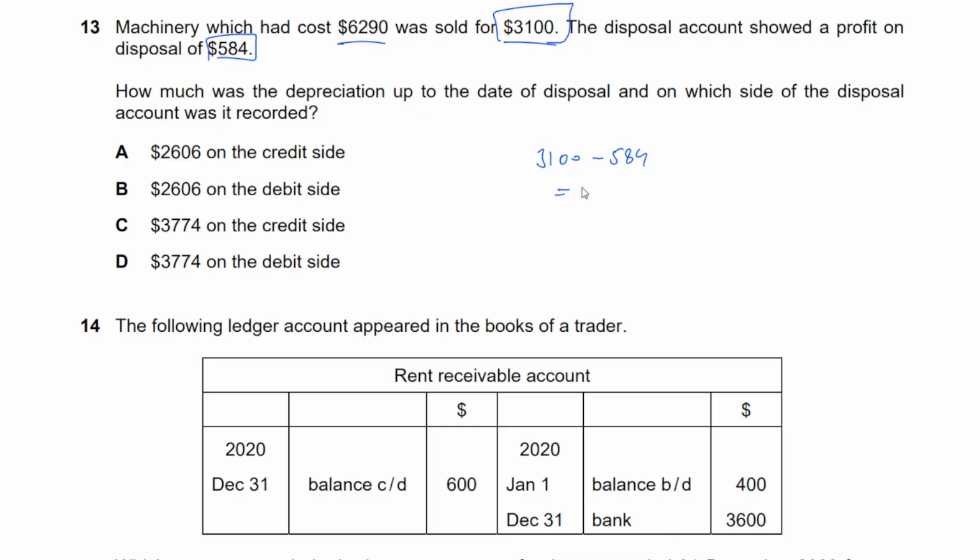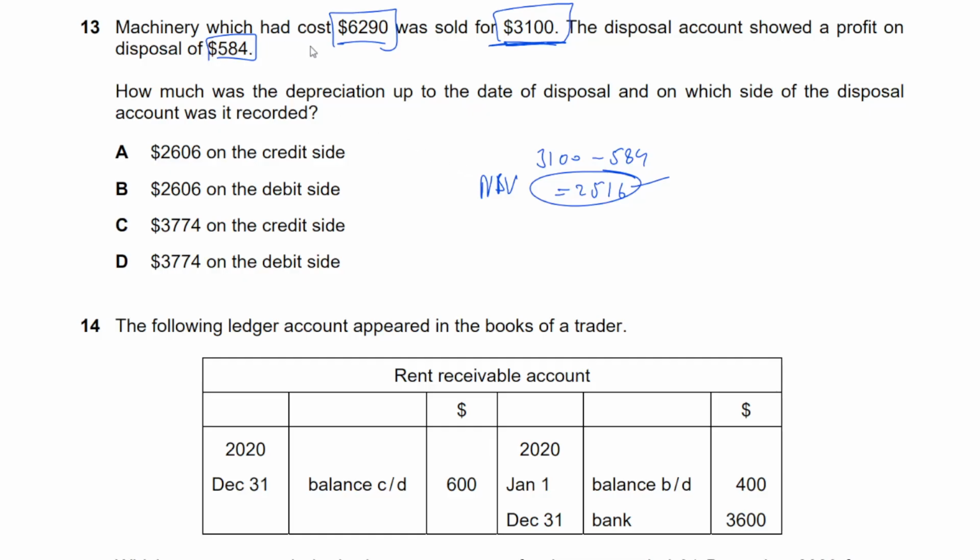I'll explain that once again from another perspective. 3,100 minus 584 is 2,516. Now you see, that must be our net book value. How does that make sense? Well, see, the cost of the machine was that much. If that is our net book value, which it is, and we sold it for that much, it shows that the net book value is 2,516 and we sold it for 3,100. That means there's a profit of 584. It all adds up, isn't it?